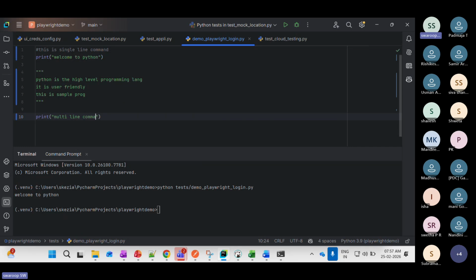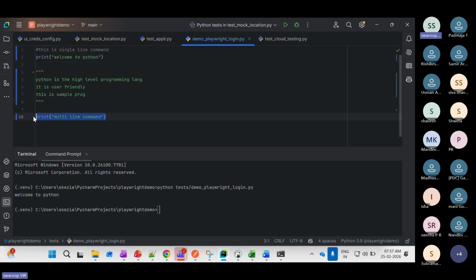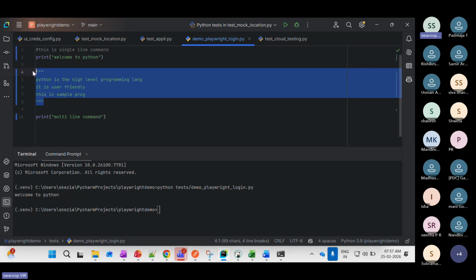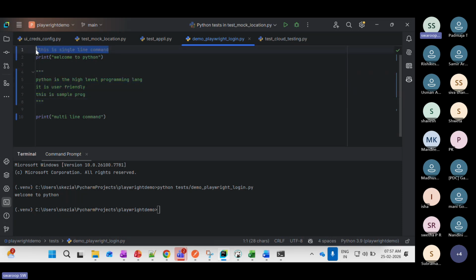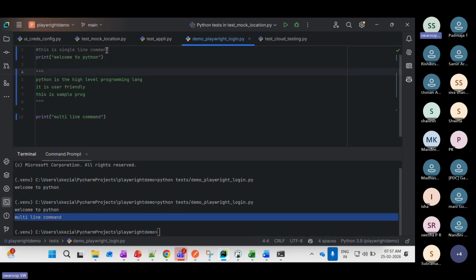So here it will print line number 2 and line number 10, because from line number 4 to 8 is a multi-line comment, and this is a single line comment. Now I'll execute and show you. If you see here, we got welcome to program and multi-line comment, because the comments will not get executed.